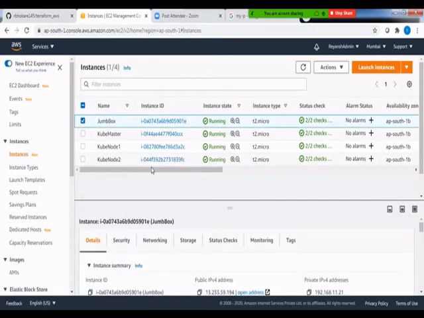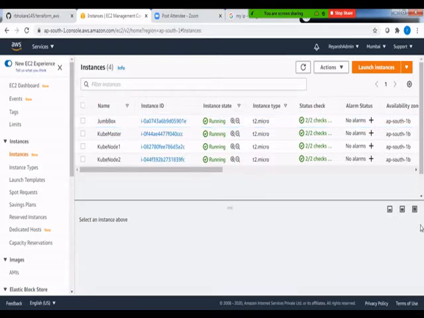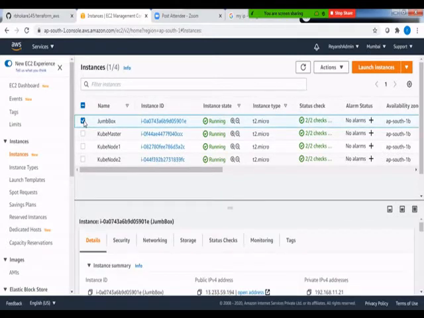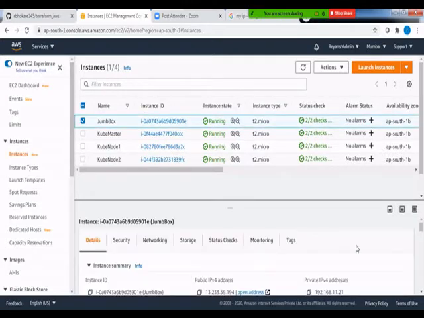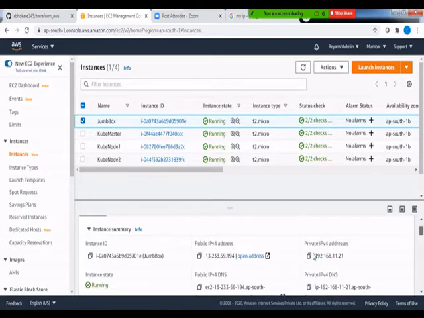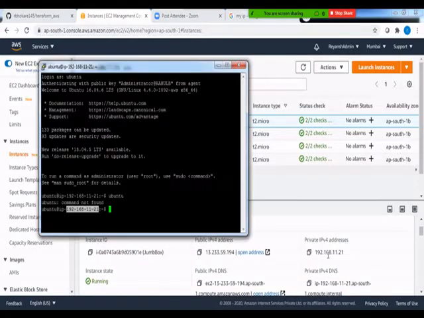Jumpbox has two IPs. One is a private IP, which is of the same CIDR range as we have, and another one is a public IP, which is accessible from the public. So this is the private IP address, which we can see on the screen, 192.168.11.21, right? So I hope it is clear.